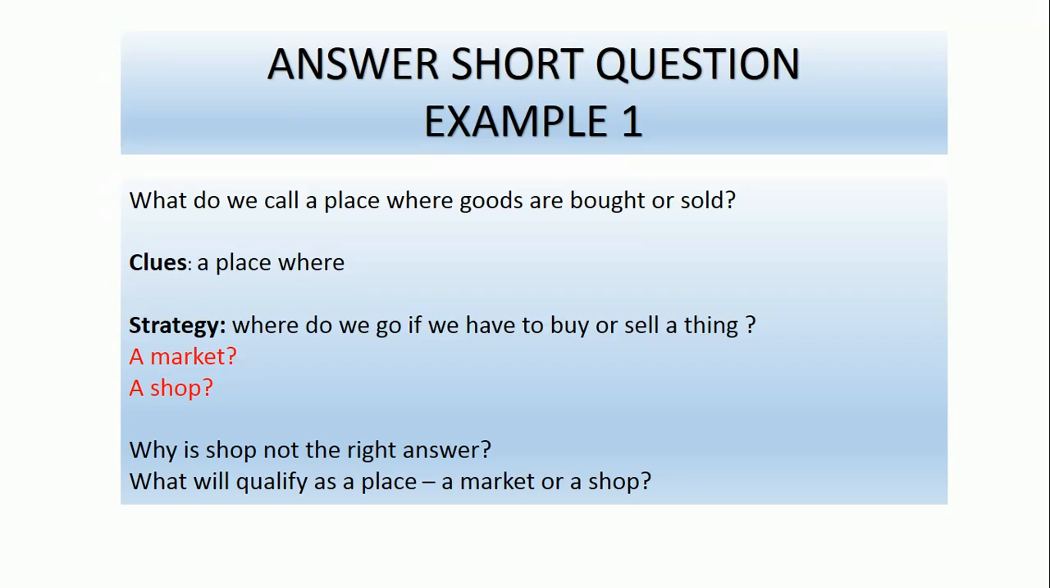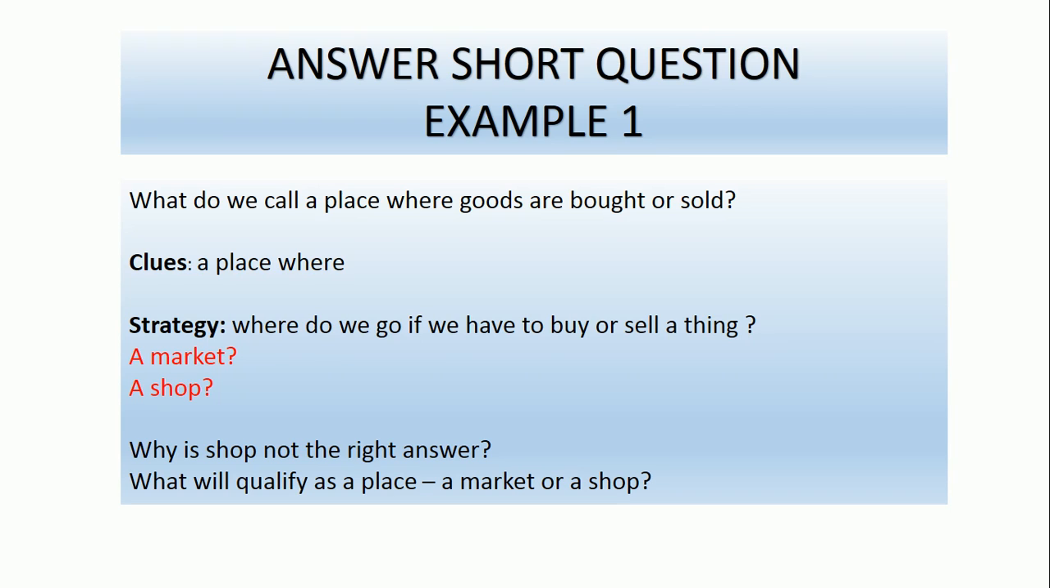Got it? So first of all, we have example number 1 for answer short questions. What do we call a place where goods are bought or sold? What is the clue we have? A place. So now we have to talk about a place. What kind of strategy do we have to make over here? Where do we go if we have to buy or sell a thing?